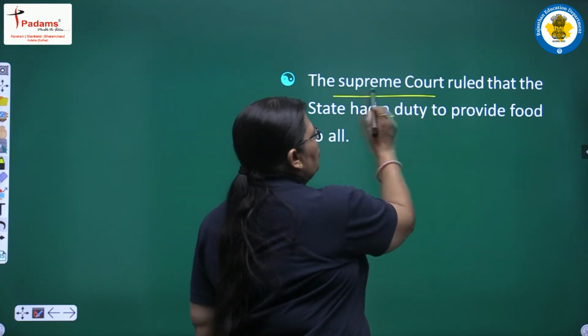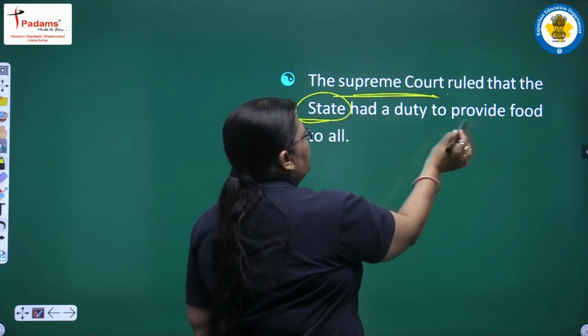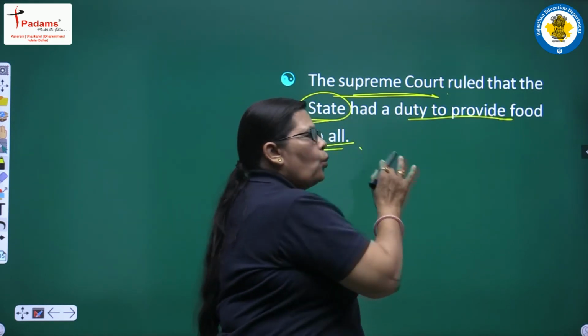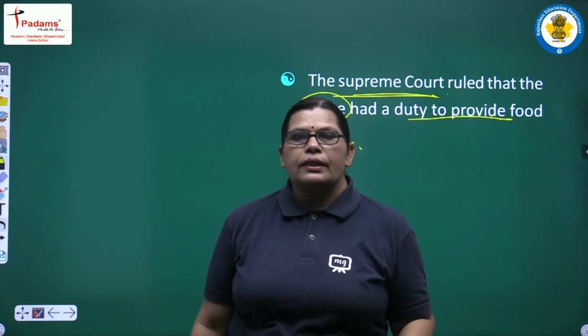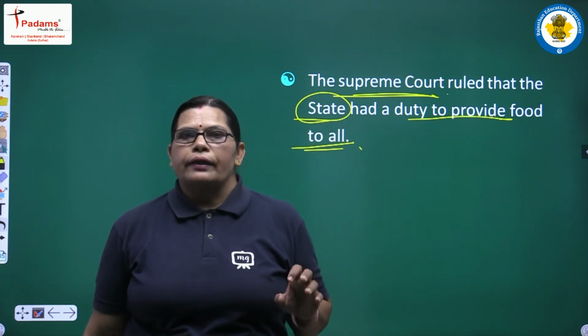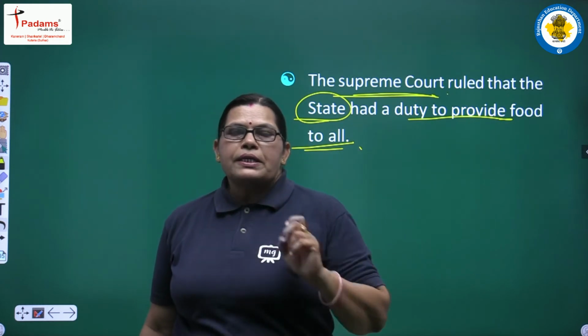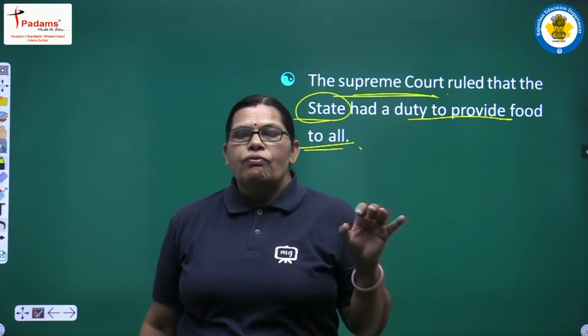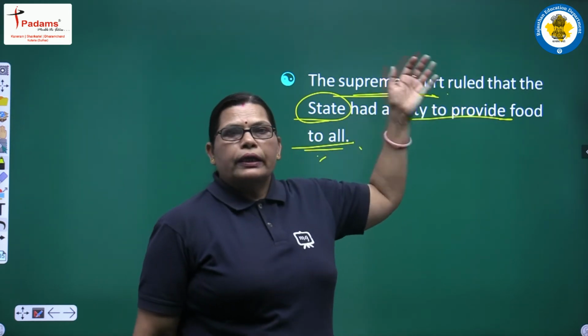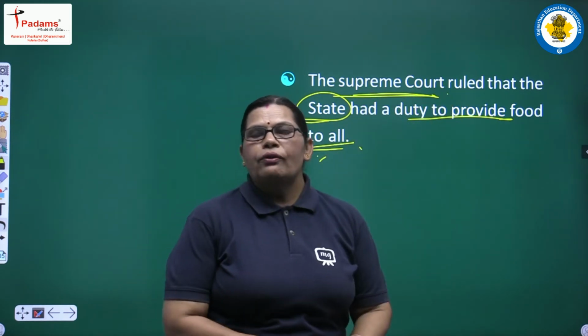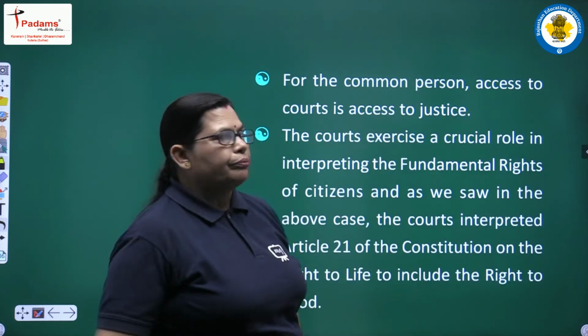The Supreme Court ruled that the state had a duty to provide food to all, and with the help of the PIL, the Supreme Court decided that Article 21 expressed that all persons had a fundamental right to food, and all the governments had a duty to provide food to everyone.